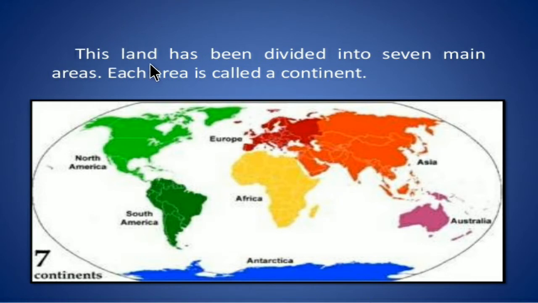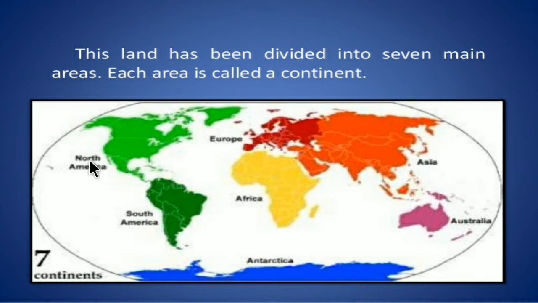This land has been divided into 7 main areas. Each area is called a continent. Here we can see the 7 main areas: Asia, Europe, Africa, Australia, Antarctica, South America, and North America.